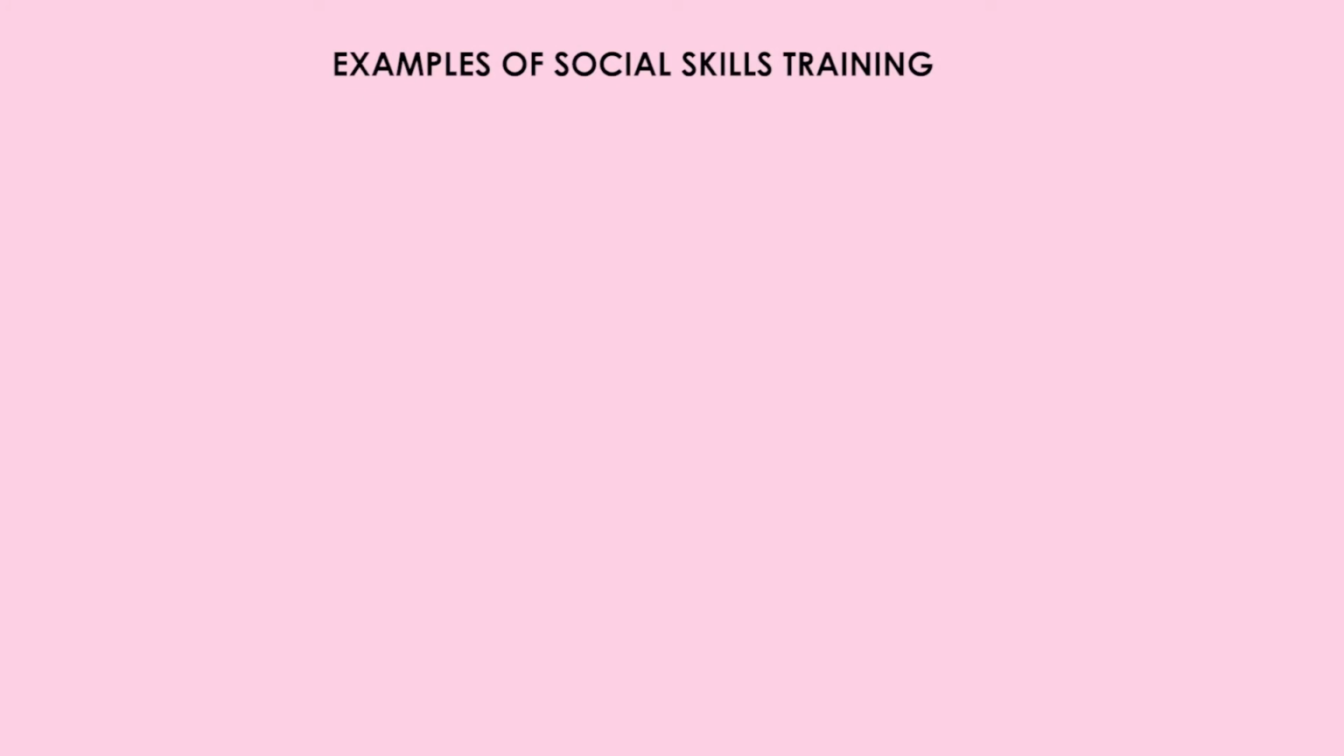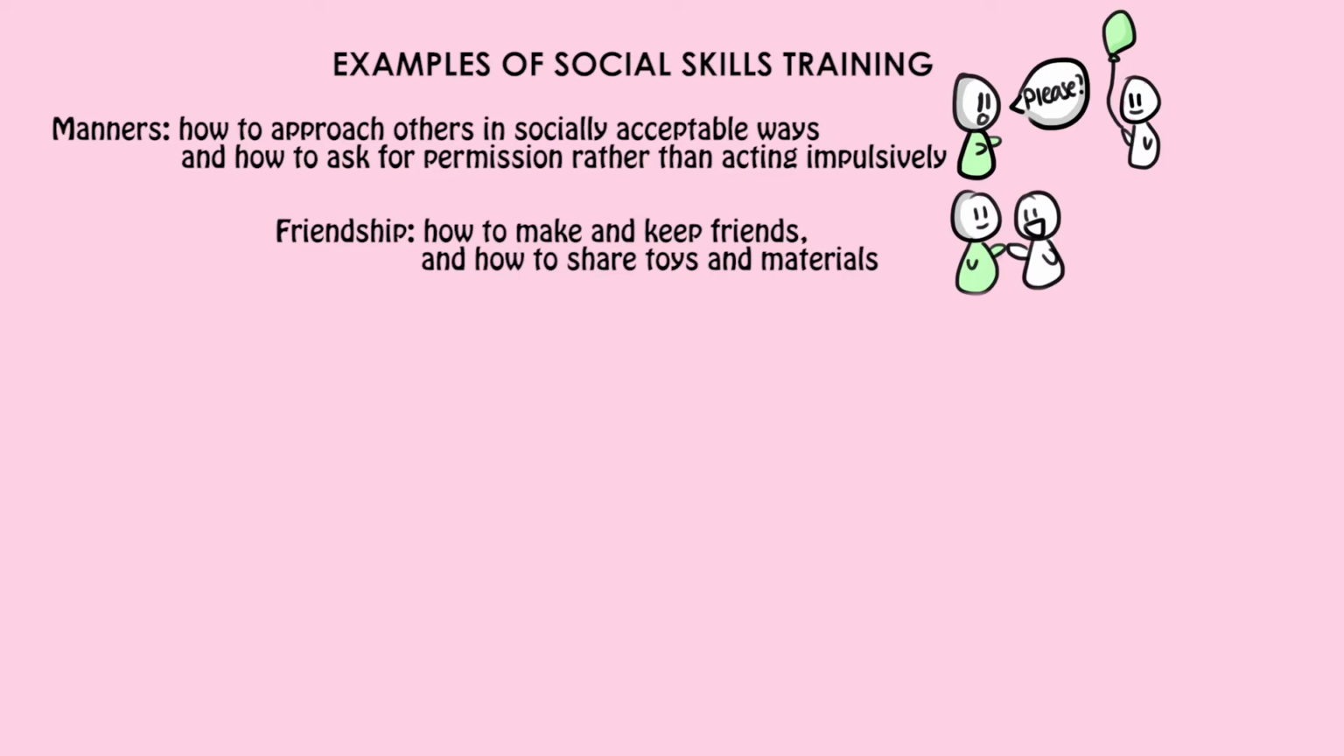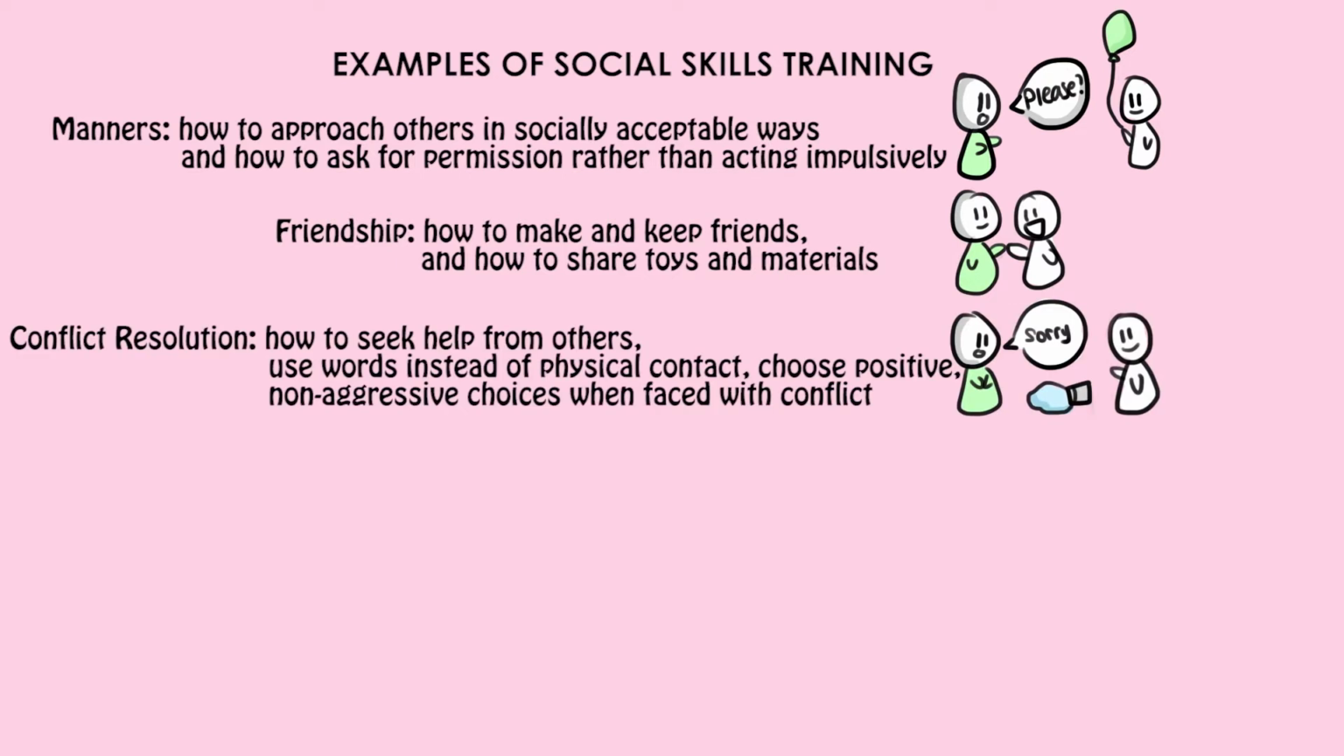Examples of social skills training targets: first, manners, how to approach others in socially acceptable ways, how to ask for permission rather than acting impulsively. Second, friendship, how to make and keep friends, how to share toys and materials. Third, conflict resolution, how to seek help from others, use words instead of physical contact, choose positive, non-aggressive choices when